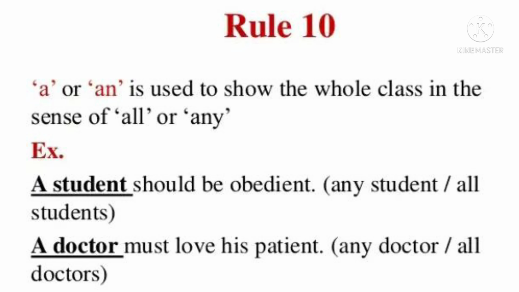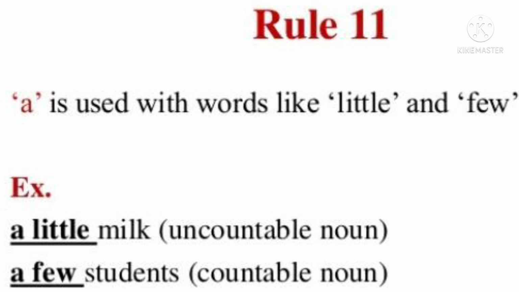Rule number 10: a or an is used to show the whole class in the sense of all or any. Example, a student should be obedient, means any student. A doctor must love his patient. A student, a doctor. Rule number 11: a is used with words like little and few. Example, a little milk, a few students. A little milk means uncountable noun. A few students means countable noun. Okay.